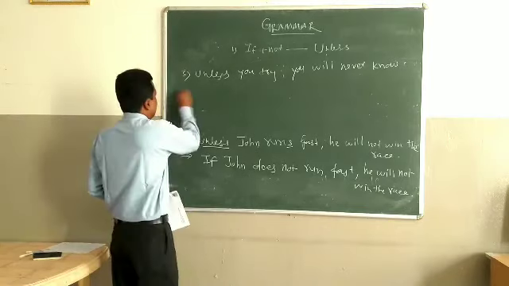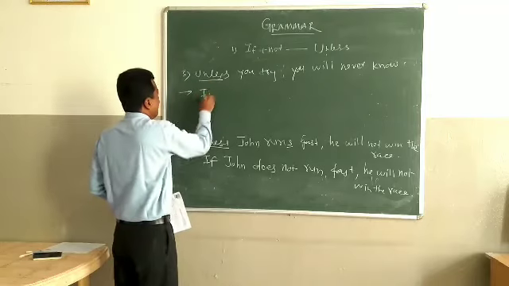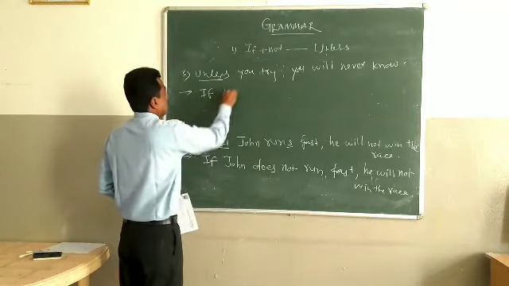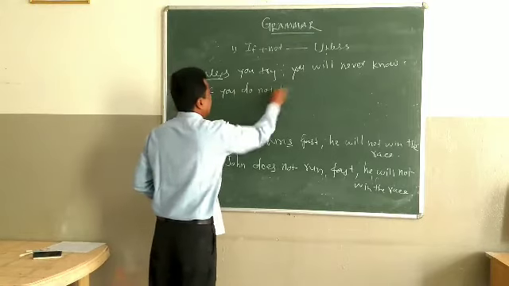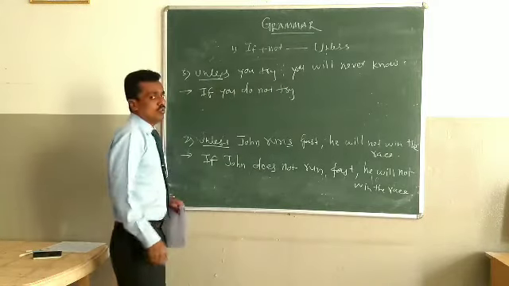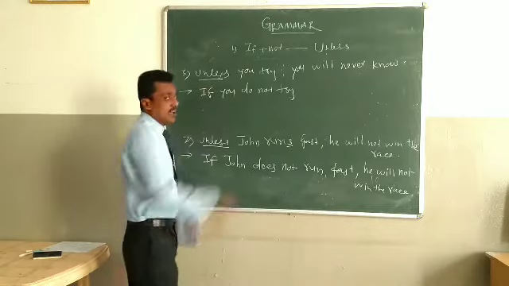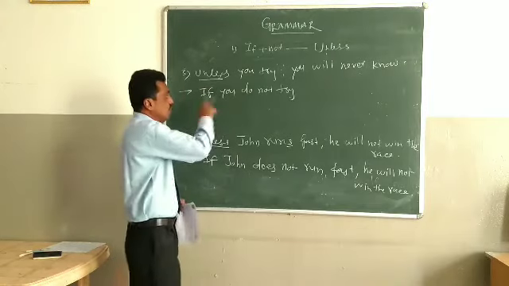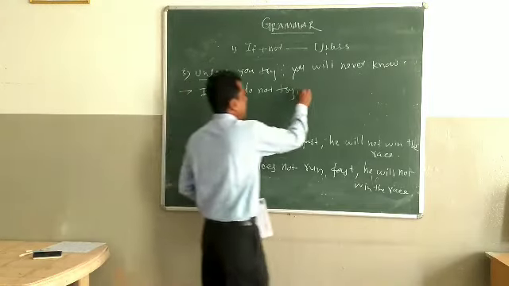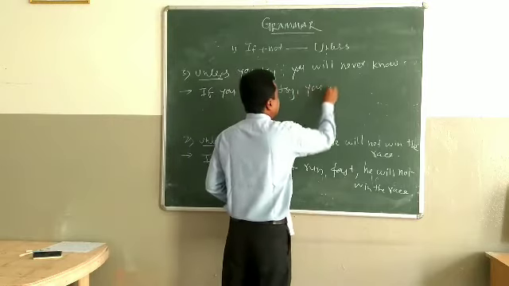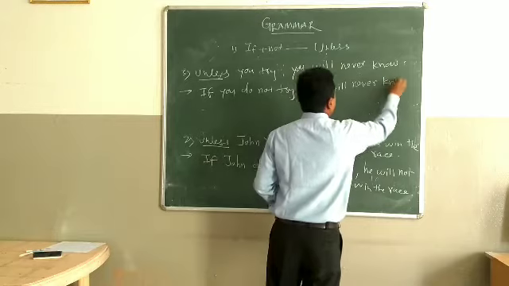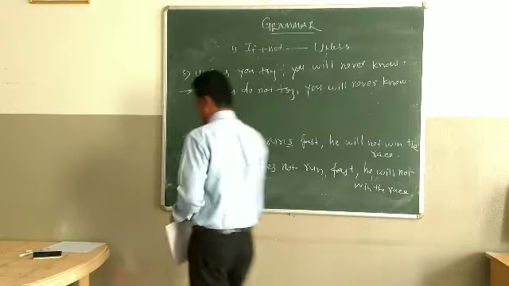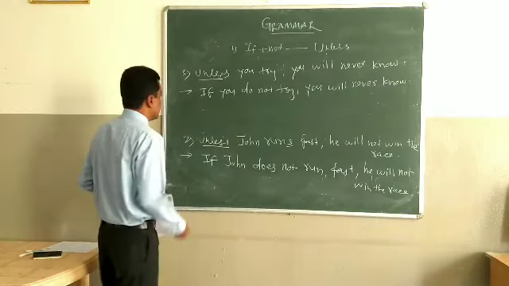Now we have to use here if not. So in place of unless, use if. If you do not try. Unless you try means if you do not try, comma, remaining part as it is, you will never know. Remaining part as it is.